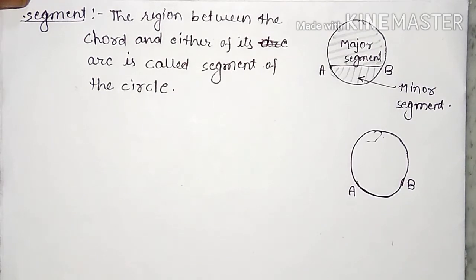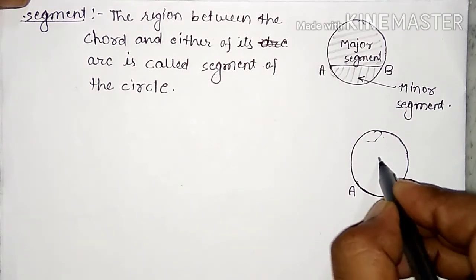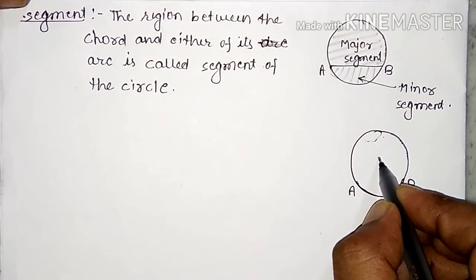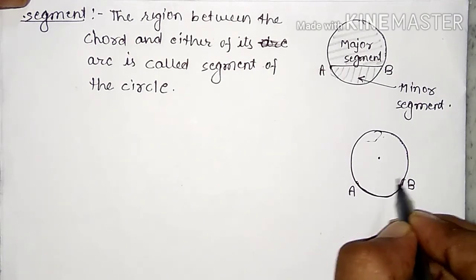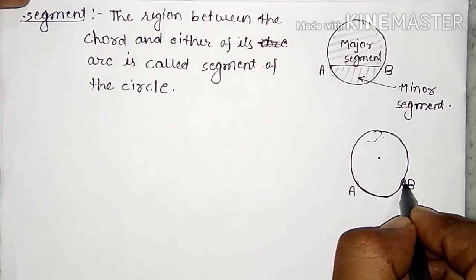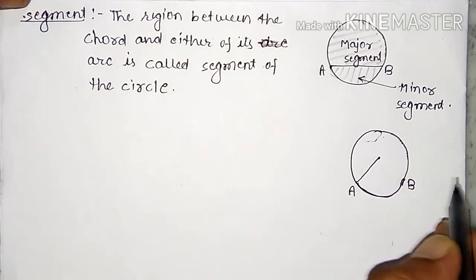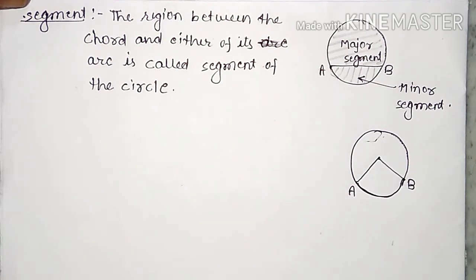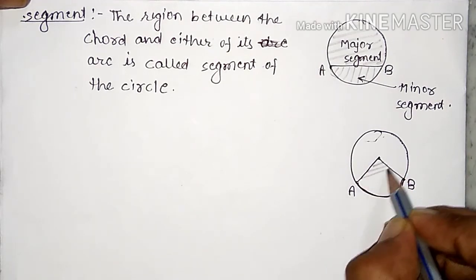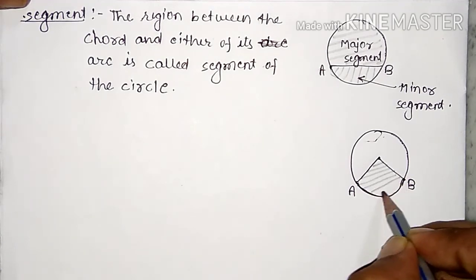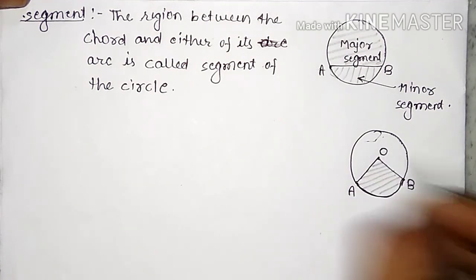The region between the arc and 2 radii joining the center to the end points of the arc is called the sector. This region is called the sector, and we indicate the center as O.